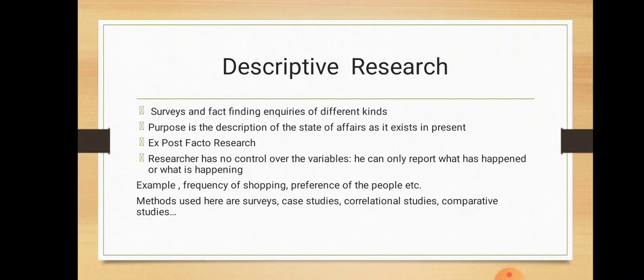It's an ex post facto research. It's a Latin term, which says here the researcher is going to study the actions that existed, the actions that were committed, or the relationships that existed once. So they are going to study what has happened already or what is happening, which are beyond the control of the researcher. The researcher can only study and find out the facts relating to the subject matter, and he doesn't have any control over the variables. He can only report what has happened or what is happening.